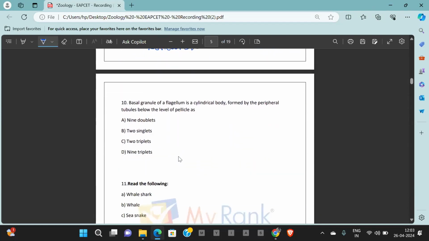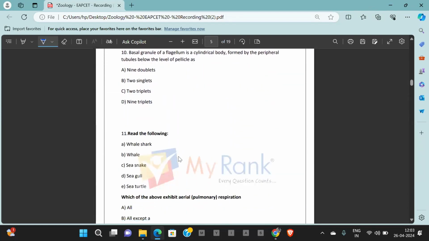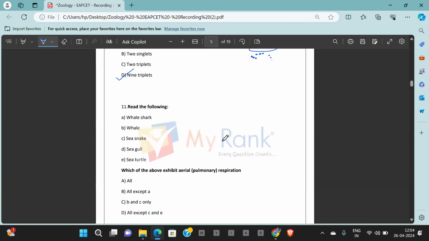Going ahead with the next question, question number 10. Basal granule of flagellum is a cylindrical body formed by peripheral tubules below the level of pellicle. Now, below the level of pellicle, there are 9 triplets, making them 27 tubules. So the answer is 9 triplets. It's a direct question from the textbook. It's 9 triplets below the pellicle. It is 27 tubules.